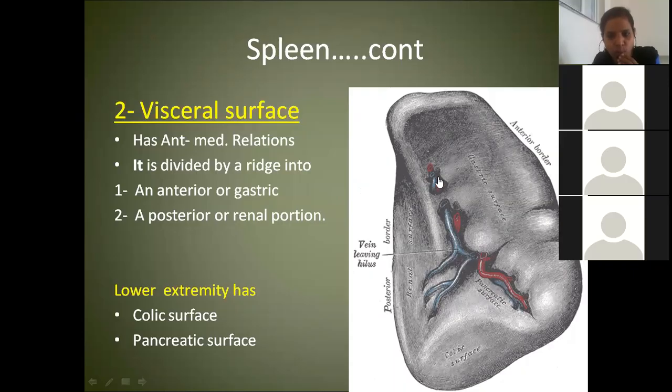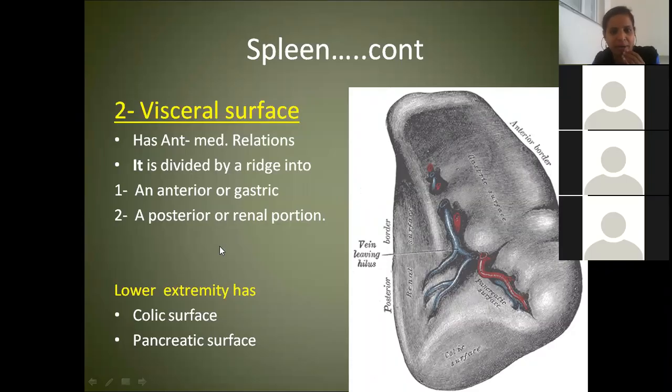What is the name of this? The whole hilum gives attachment to the tail of pancreas. That's why you call this surface the pancreatic surface. What are the blood vessels entering, Meghana? What is the name of this artery? Splenic artery and splenic vein. Excellent, very good. Splenic artery and splenic vein. Okay, so that is the visceral surface.